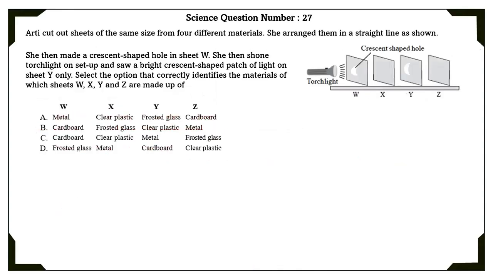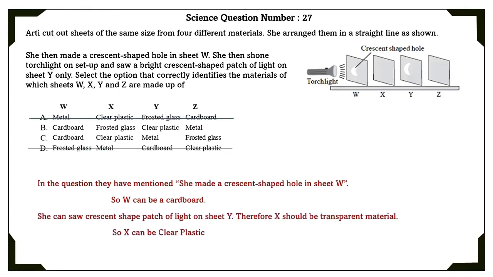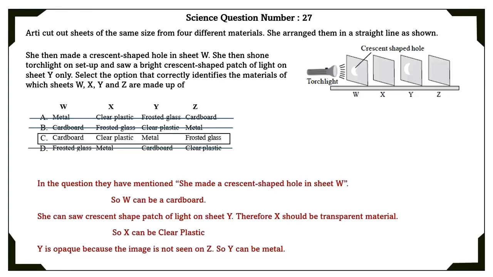Science question number 27. Aarti cut out sheets of the same size from 4 different materials. She arranged them in a straight line as shown. In the question they have mentioned she made a crescent-shaped hole in the sheet W, so W can be cardboard. She can see a crescent-shaped patch of light on the sheet Y. Therefore, X should be a transparent material, so X can be a clear plastic. Y is opaque because the image is not seen on Z, so Y can be a metal. So the correct option is the C option.